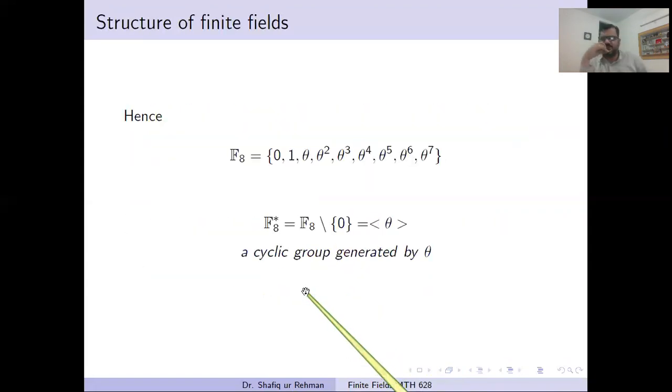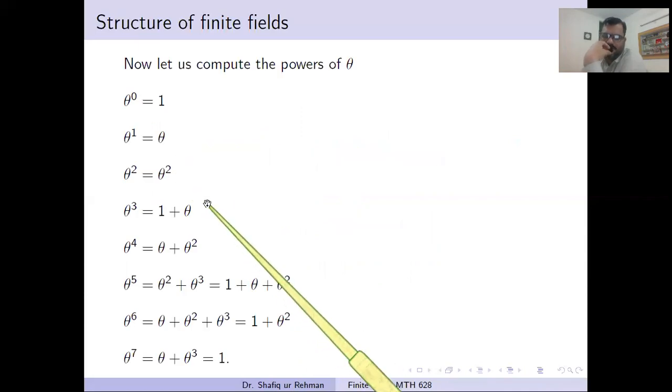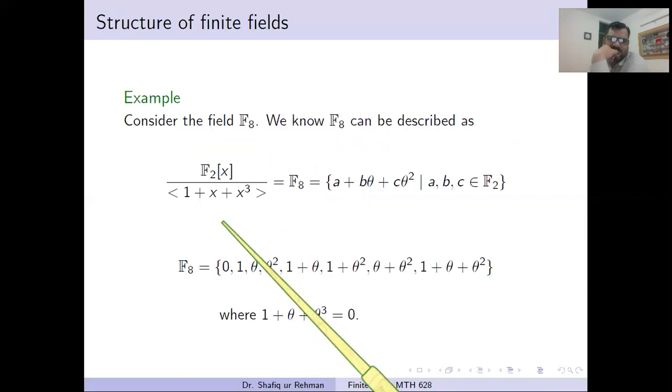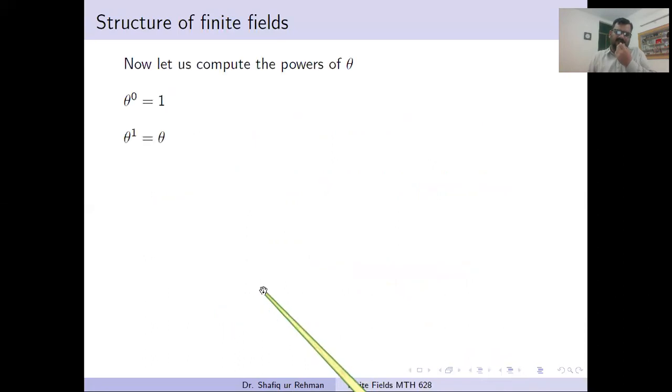We close this lesson here, but be careful. This will not always happen, that we get only the powers of theta. You should make some more experiments with other examples. I think here theta is actually the generator of this group, but it will not always happen that theta is the generator. In some examples 1 plus theta will be the generator. In some examples maybe theta square is the generator. We are not sure. It happened by chance that theta becomes a generator.